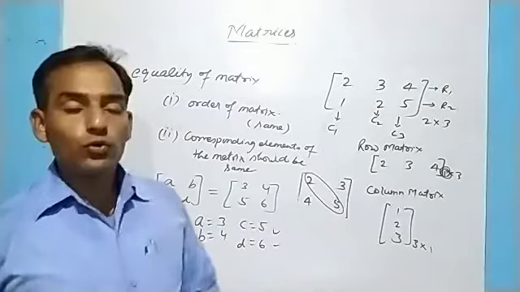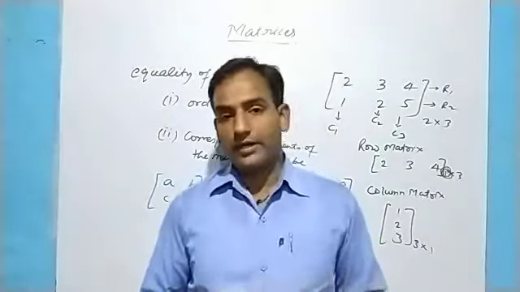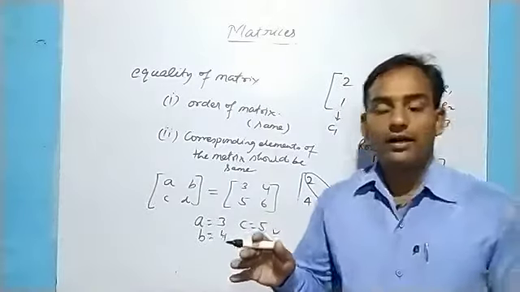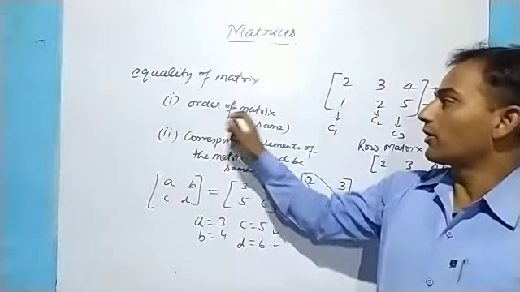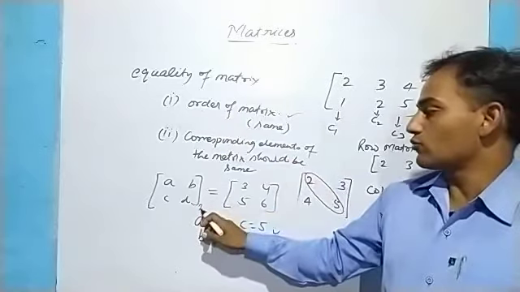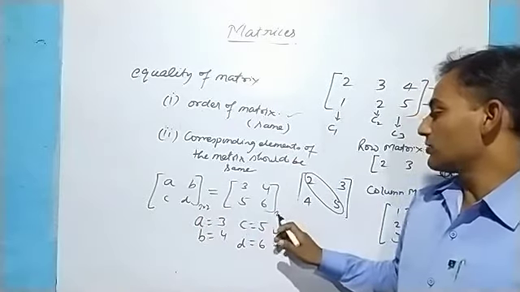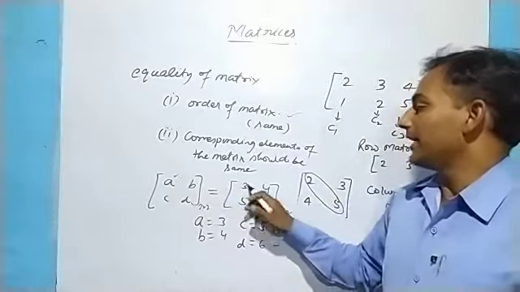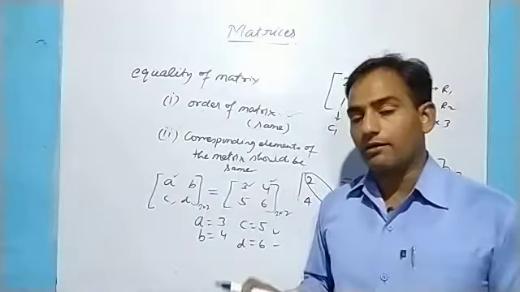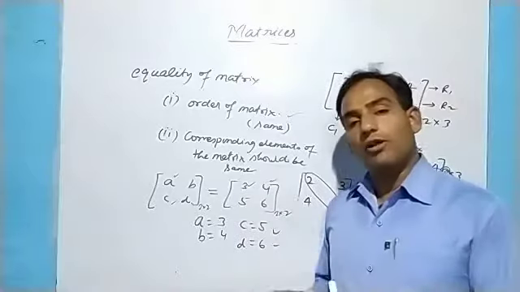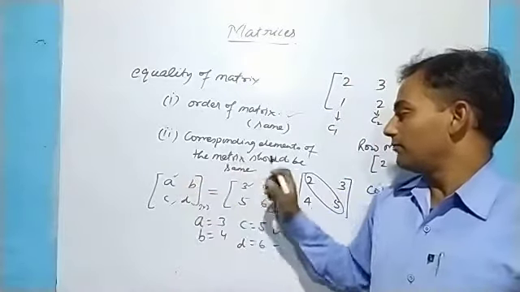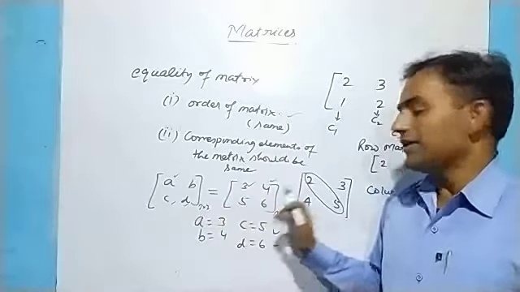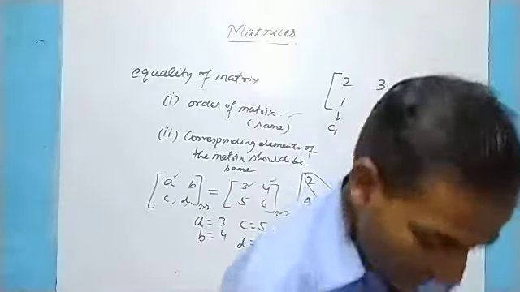Equality holds only if the order is the same. This is a 2 cross 2 matrix and this also is 2 cross 2, so the order is the same and corresponding elements should be equal. So the value of A will be 3, B will be 4, C will be 5 and D will be 6. This is all about the basic concept.